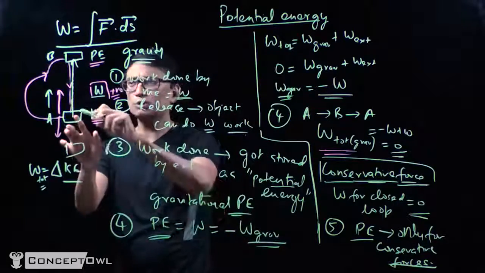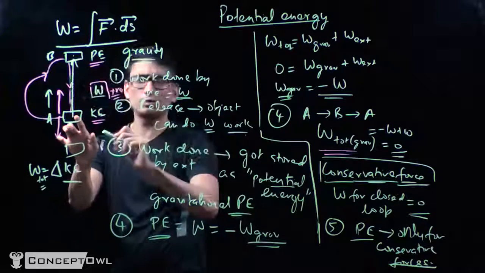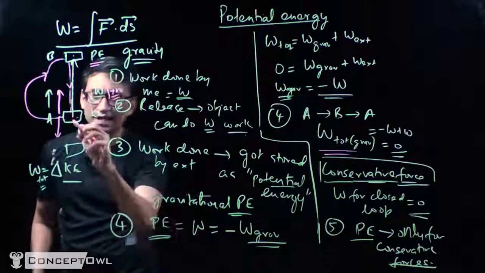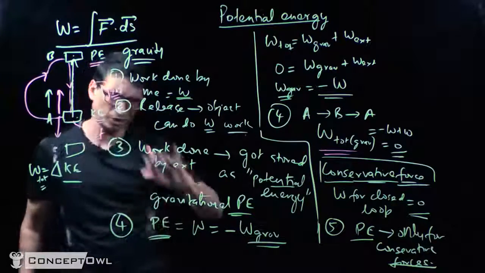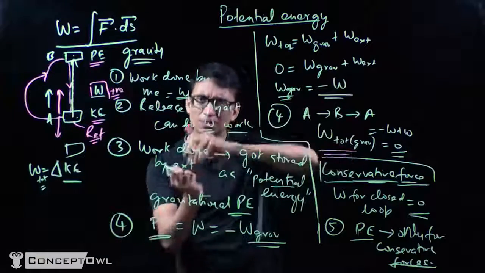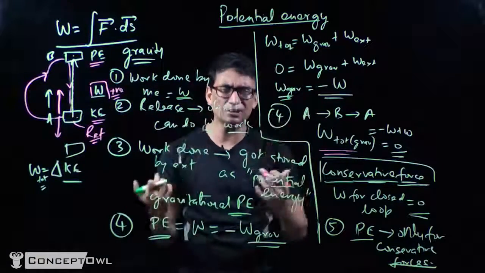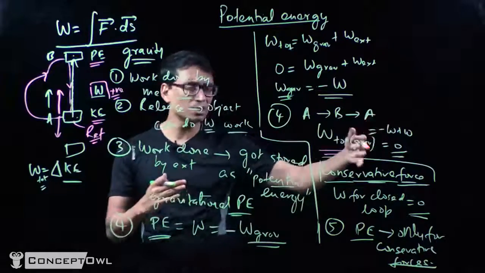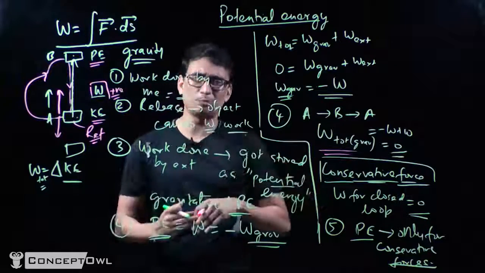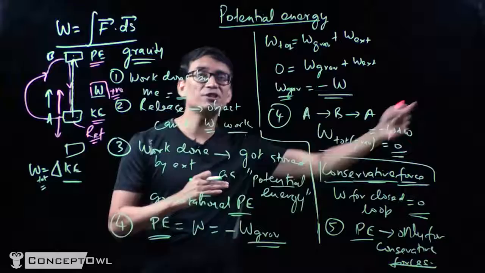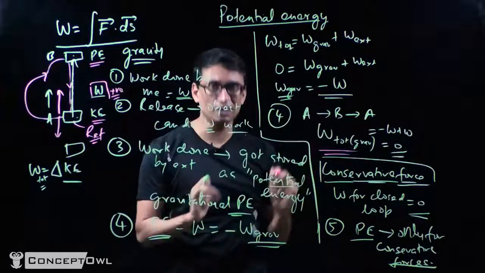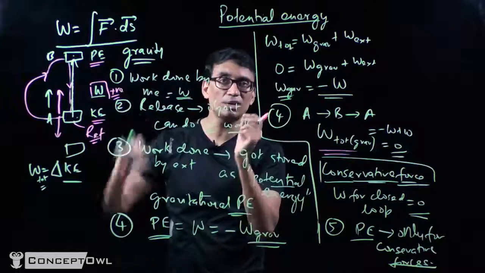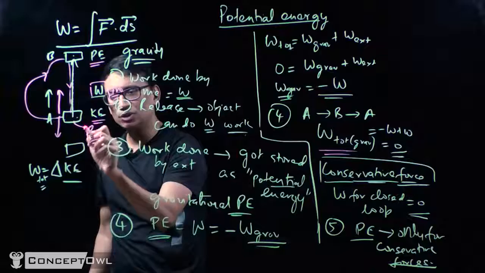Somebody says, what's the potential energy of the object here? So we'll say, if I take this as my reference point, think of a starting point, I'm measuring everything from this particular point, right? I'll give an analogy. Let's say somebody asks, where is this hotel? You'll say that hotel is 2 kilometers from this particular point, or 1 kilometer from the next traffic junction. So you're taking a starting point. Similarly, the work done is always over a path from point A to point B. So where is point A? Point A can be any point, and we call it the reference point.